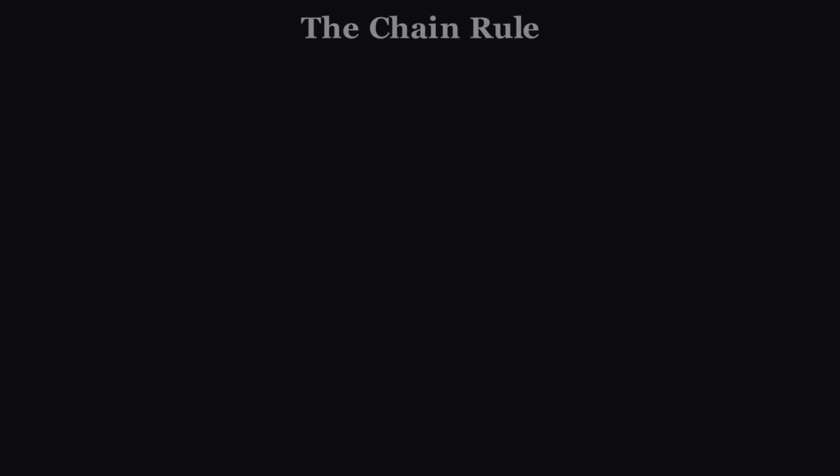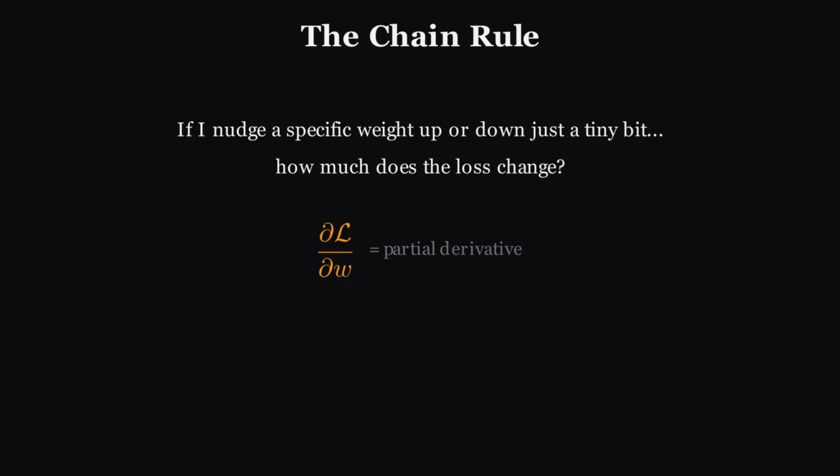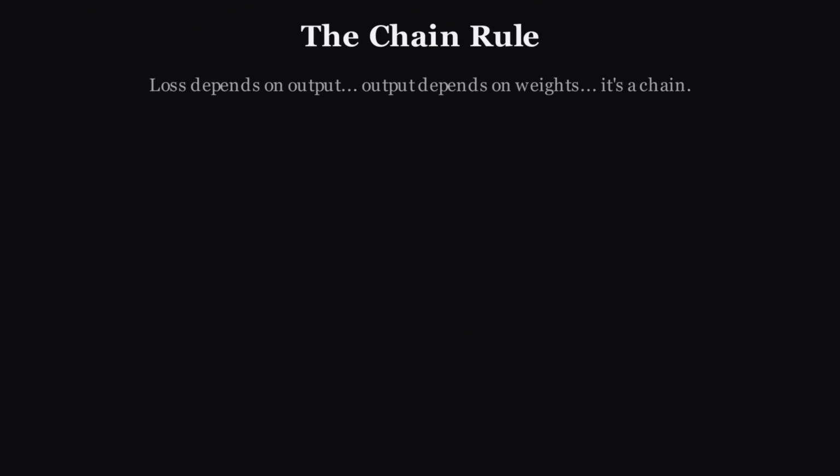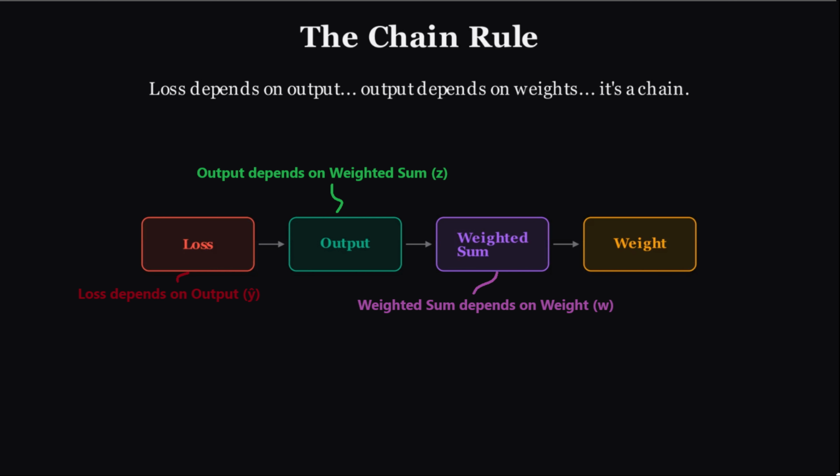Here's the core idea. We want to know, if I nudge a specific weight up or down just a tiny bit, how much does the loss change? It's called a partial derivative, and the technique for computing it is the chain rule from calculus. Don't worry, you don't need to be a calculus expert. The intuition is simple. The loss depends on the output. The output depends on the weights in the last layer.